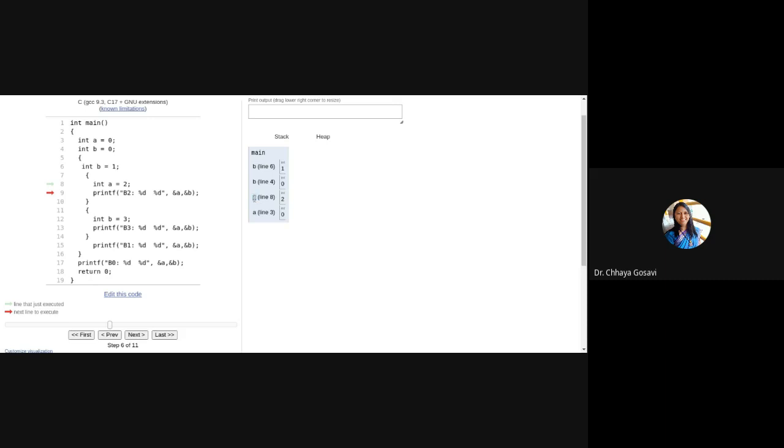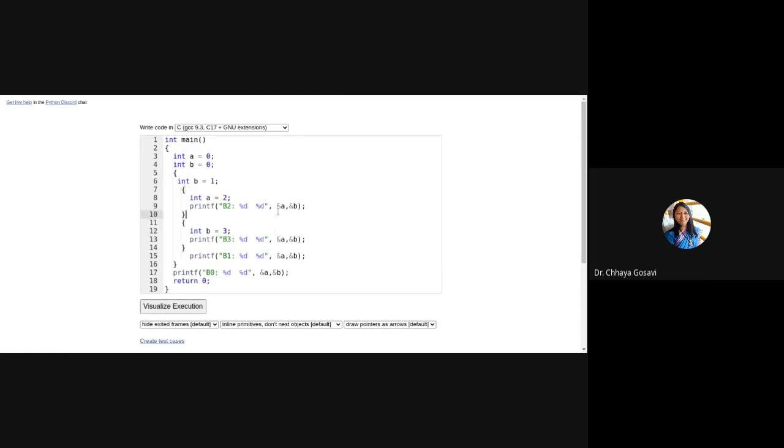So we have 2 instances of A and 2 instances of B, but the compiler will consider the nearest instance. That is called scope. Oh, I should not use an ampersand here in printf.